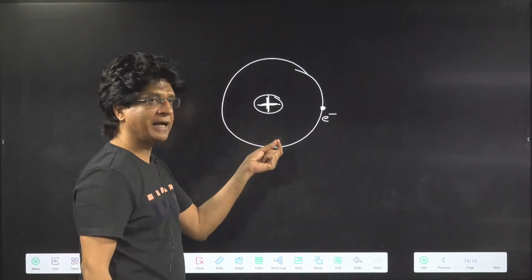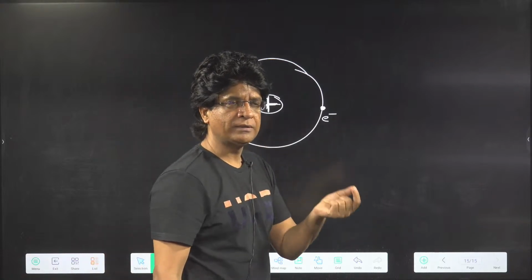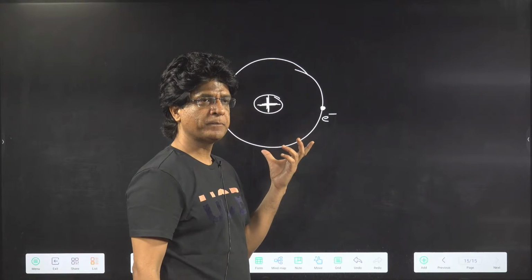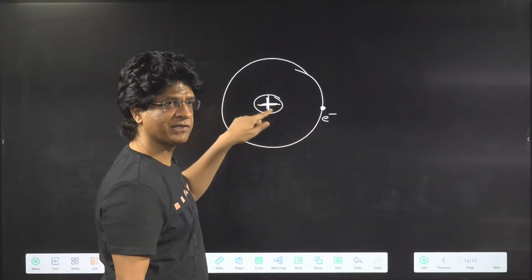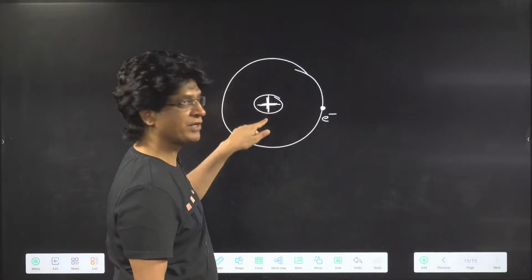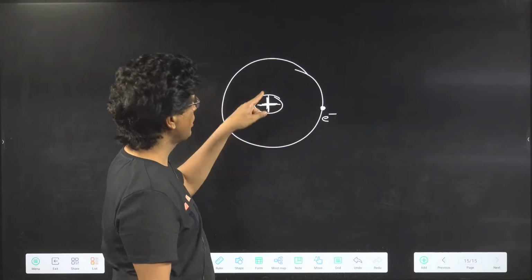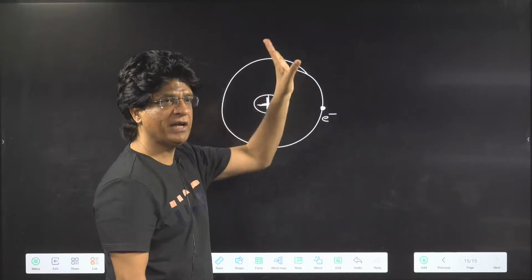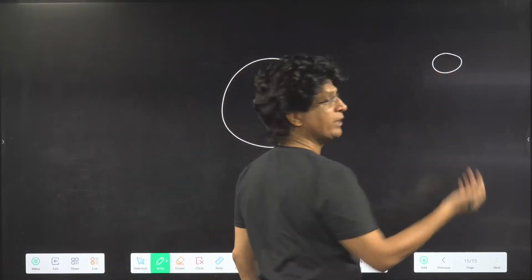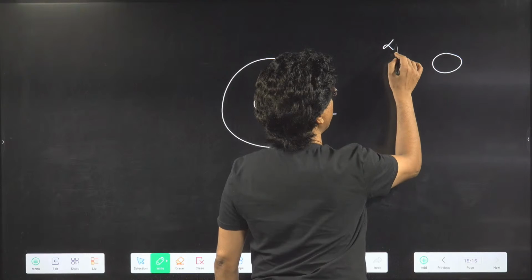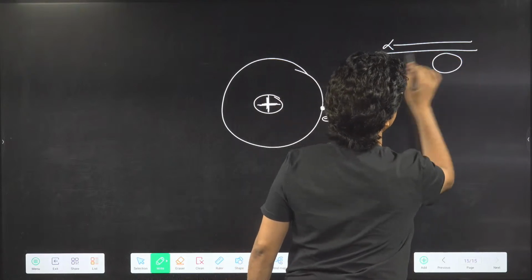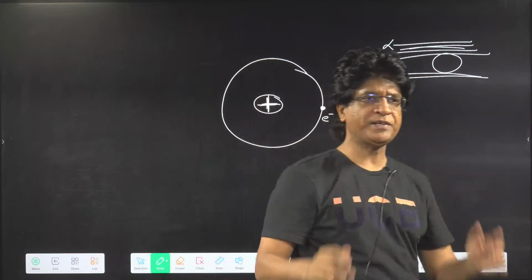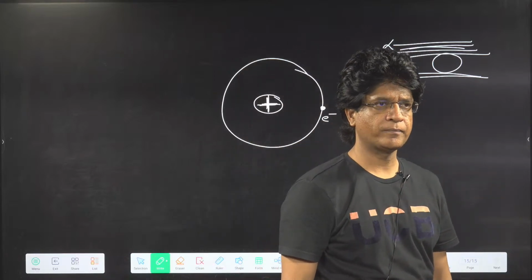So when he said that, he told Thomson, your model is incorrect, because the experiment says that positive charge must be at the center and it cannot have negative charge. Because if the negative charge is also inside the nucleus, in that case there will be no deviation, because this nucleus will become neutral, and alpha particles will keep on passing undeviated. Yes or no? There will be no deflection, no deviation.